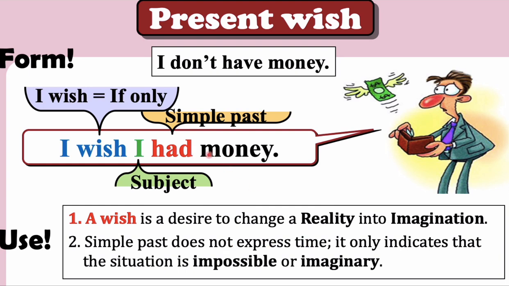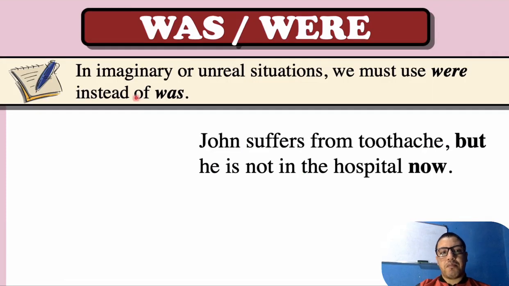So please, when you see simple past, it doesn't mean that the wish is in the past. No, it means it is in the present. So the simple past only indicates that the situation is impossible or imaginary. Okay? Good. So in an imaginary or unreal situation, we must use were instead of was. As I told you before, in unreal situations like conditional type 2 or present wish, we don't normally use was, but we use were, okay?